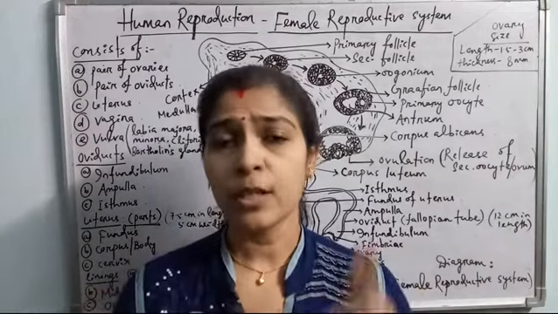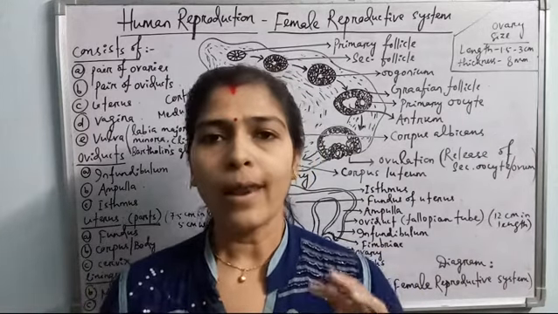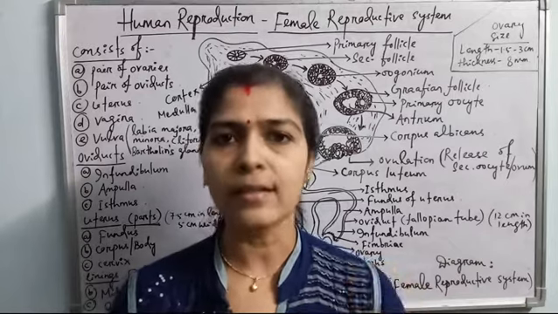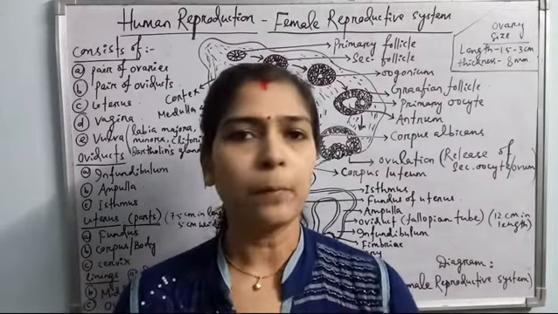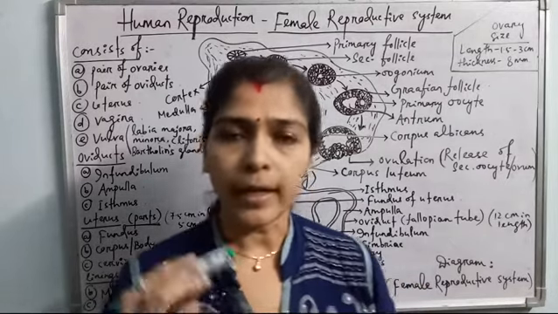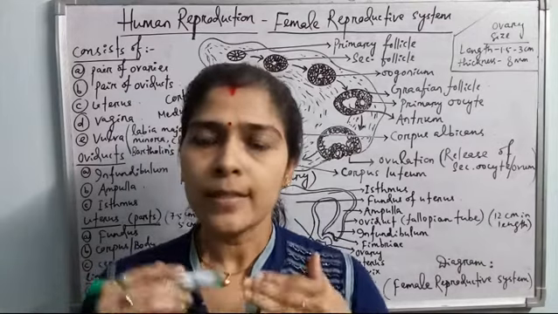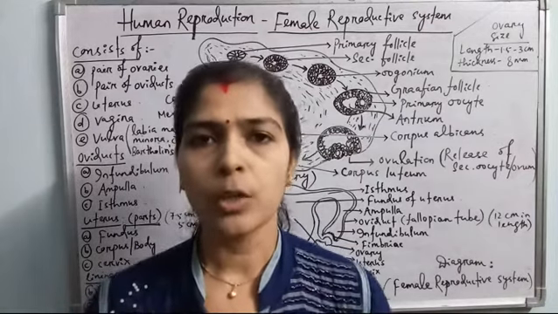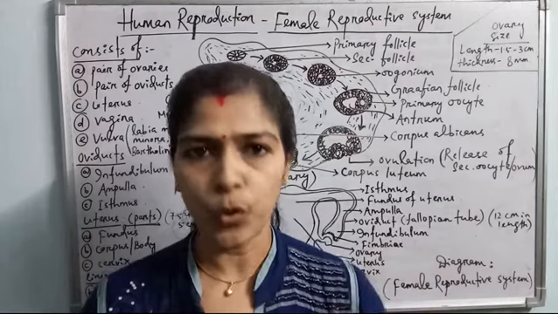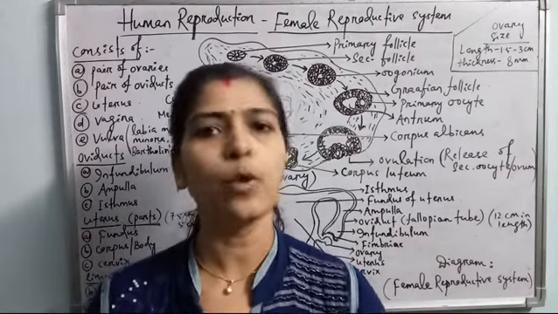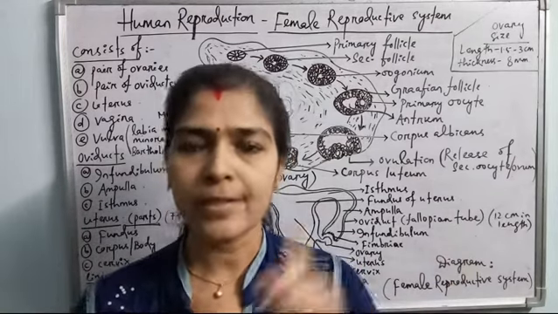And it produces two unequal cells, one larger secondary oocyte and a smaller polar body. Okay, so the secondary oocyte undergoes second meiosis, meaning meiosis 2, to produce another larger cell, that is ovum, and second polar body. First polar body, then second polar body.